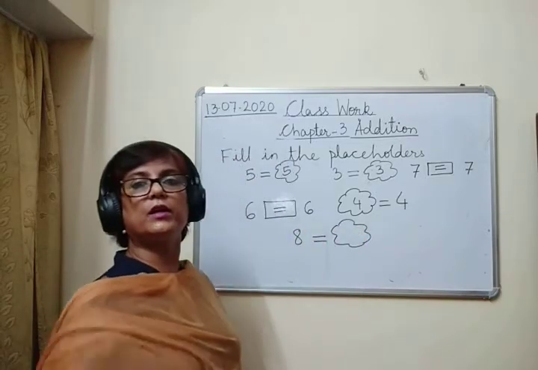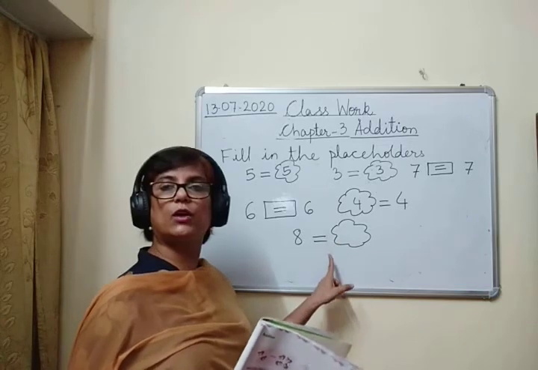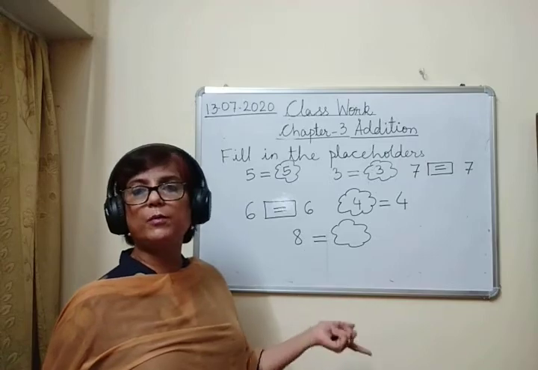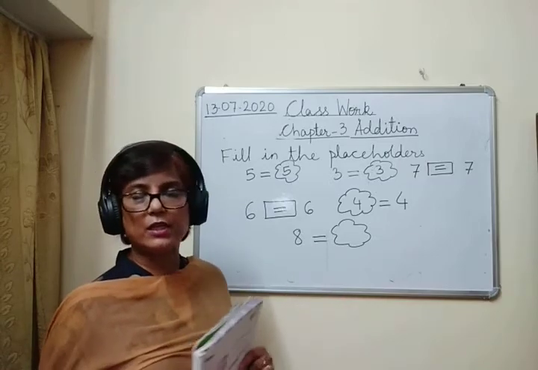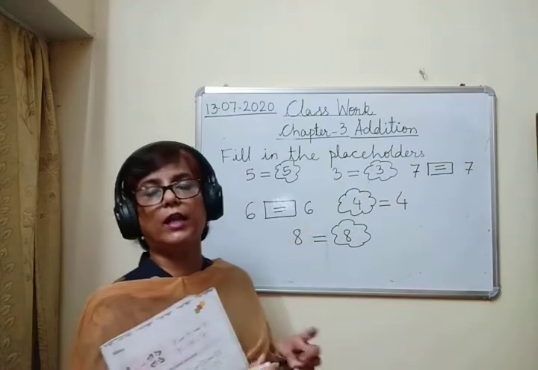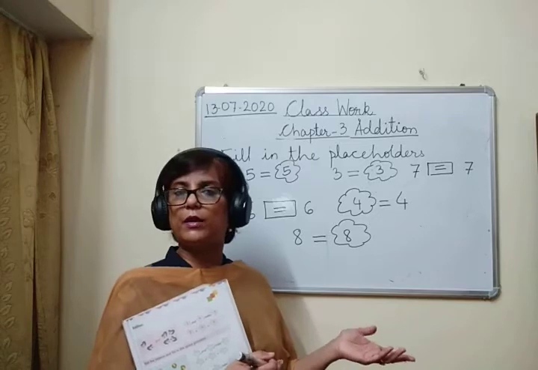Which number will come here? यहाँ पे कौन सा नंबर आएगा? Here again 8 is equal to. 8 किस नंबर के बराबर होगा? 8 will obviously be equal to 8 only. 8 तो 8 के बराबर होगा. We cannot say 8 is equal to 7 और 8 is equal to 6. हर नंबर अपने नंबर के बराबर होगा.